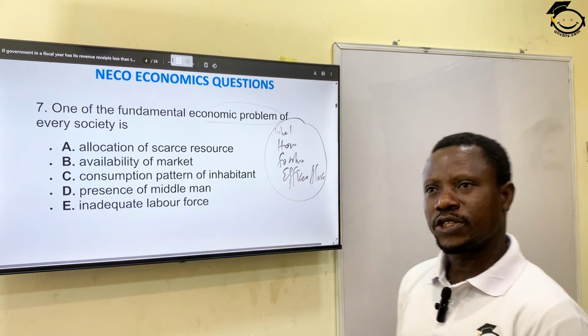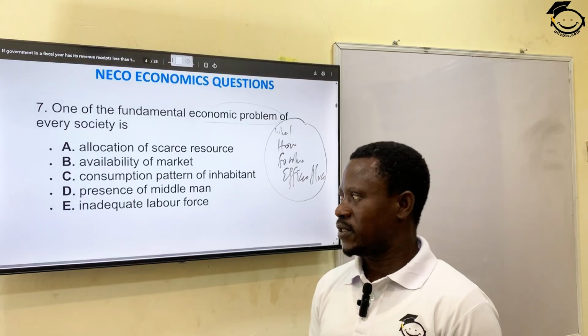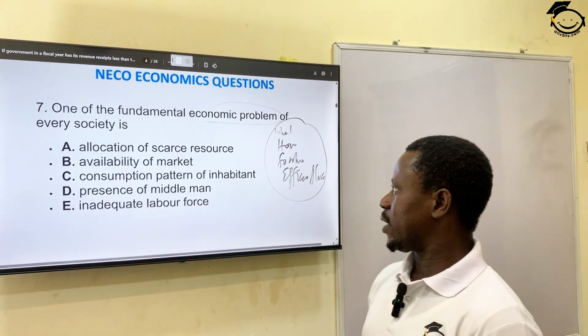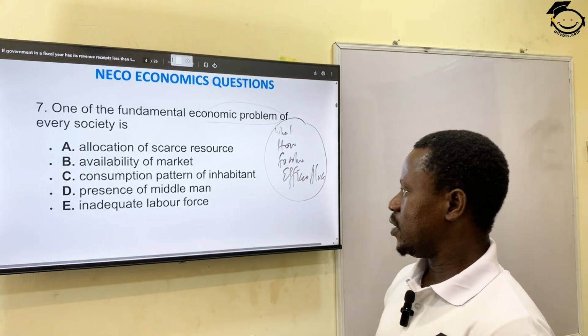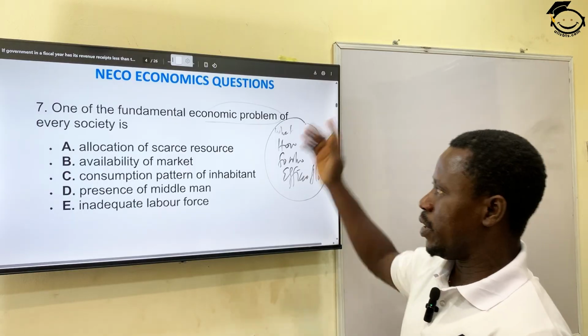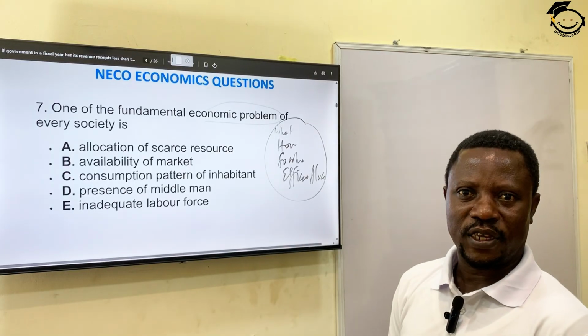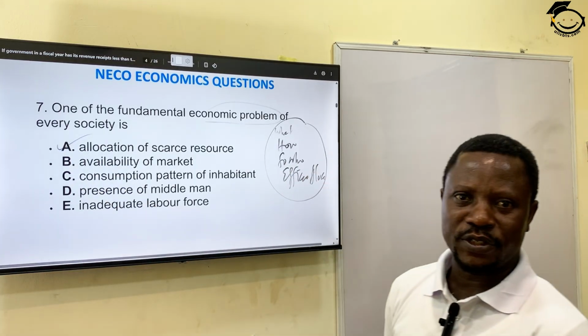A, allocation of scarce resources. B, availability of market. C, consumption pattern of inhabitants. D, presence of middlemen. E, inadequate labor force. You agree with me that among the 4 problems, the only one we can find here is A, allocation of scarce resources, and that becomes our answer.